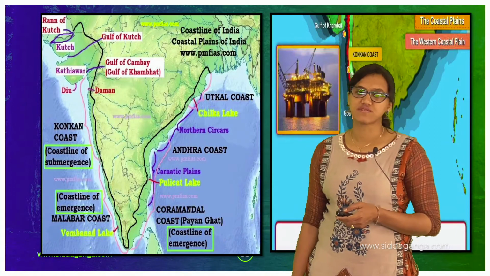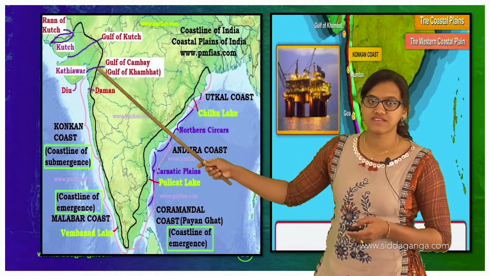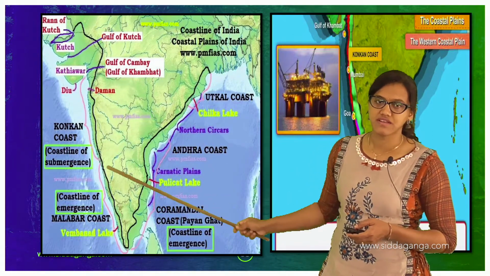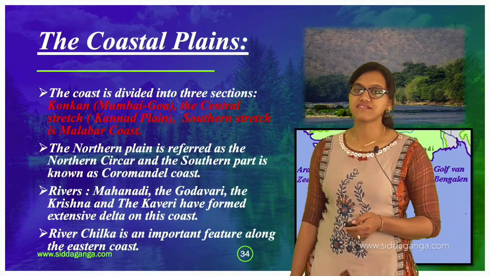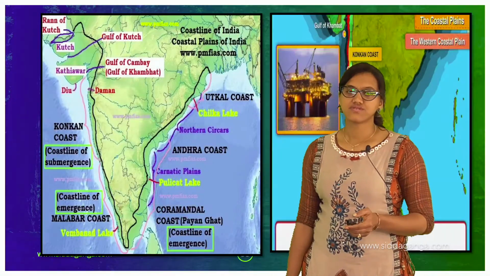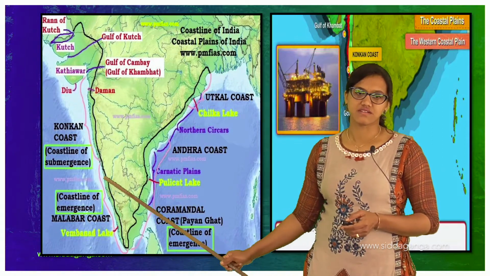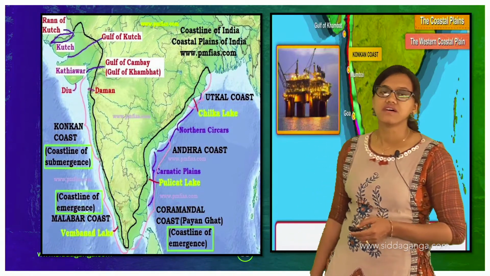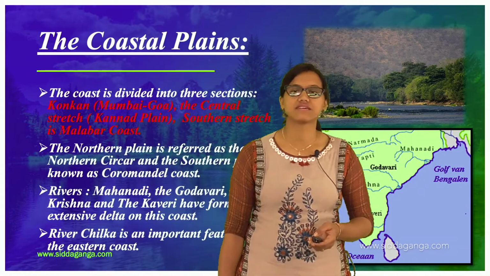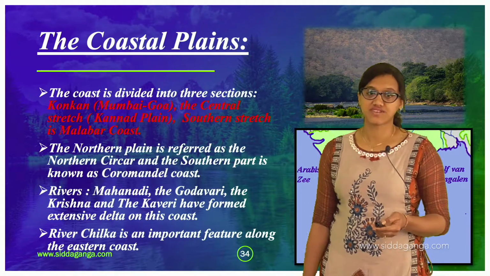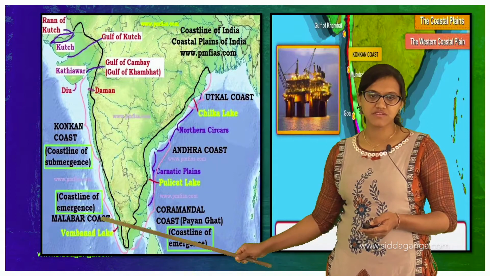The coastline of submergence, what they say. You can see the pink color, this bracket there. That area will be called the Konkan coast. The next is the central stretch, that is the Kannad plain. Here you can find that. They consider it as Malabar now. The next one is the southern stretch, that is the Malabar coast. The central stretch, the Kannad plain, they have not considered there. They have not mentioned it here, but you can find the Malabar coast here.